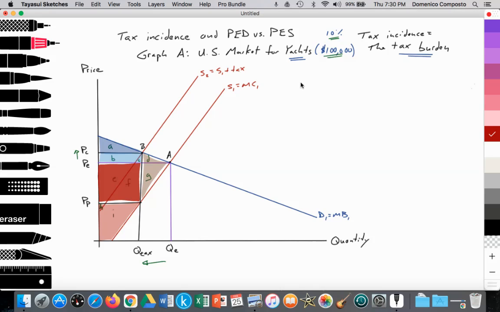All right, so the tax revenue, again, is equal to areas B plus C plus E plus F, right?